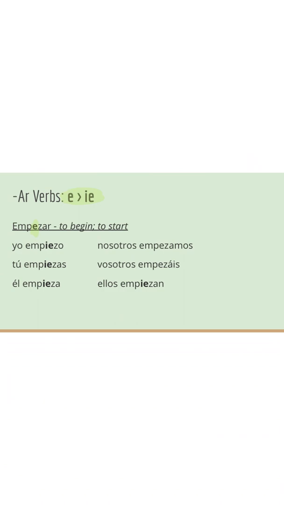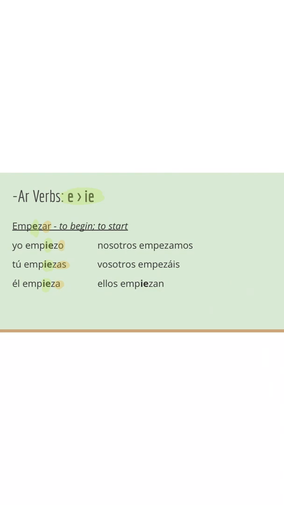So here we have yo empiezo. Now, remember, we still take off the infinitive ending and we plug in the new ending that matches the subject pronoun, right? So, o matches yo. However, we had to add in that stem change of that E to IE, right? Okay, so same thing's happening for the tú form. We still take that E and we make it IE, and then we plug in the new ending, which is as. So, tú empiezas. We then have él empieza.